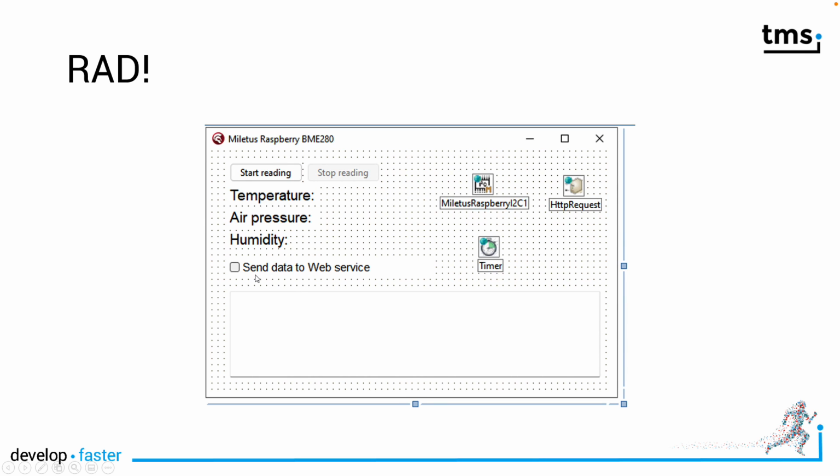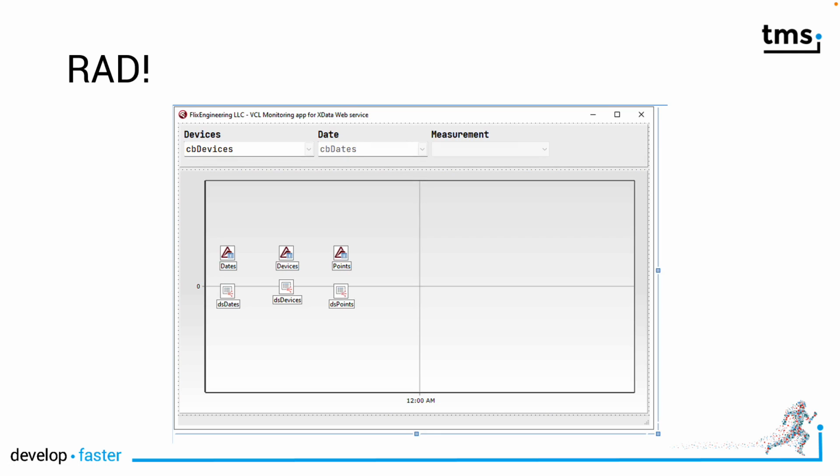Buttons, labels, combo boxes, a memo control, a timer control, a control to contact HTTP servers, so we're not using any XData specific controls. We're using an HTTP request and we send data to the web service, and a component written by TMS Software for TMS Miletus to communicate with the accessories on a Raspberry Pi. And also the charting application for the VCL will use rapid application development using combo boxes, which are fed by datasets and data sources. No code has to be written in order to retrieve the data from the web service.